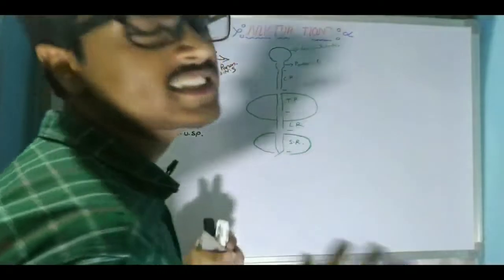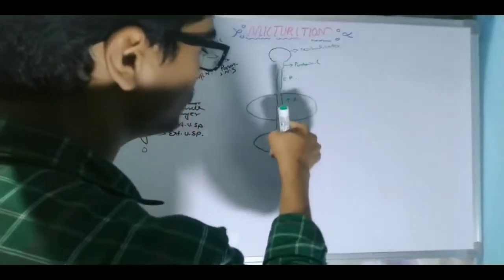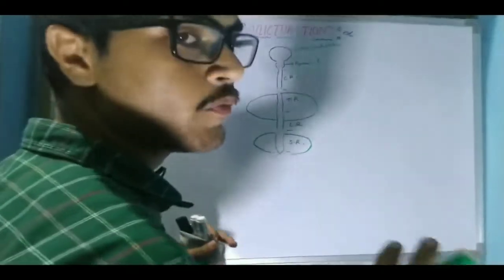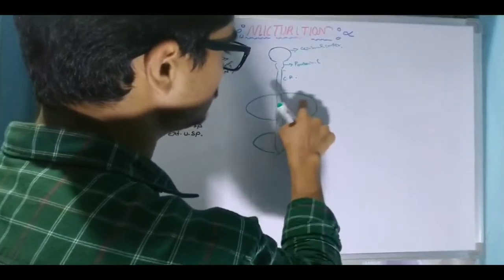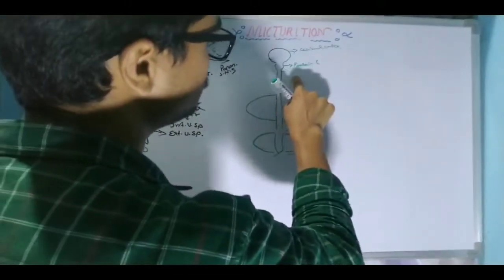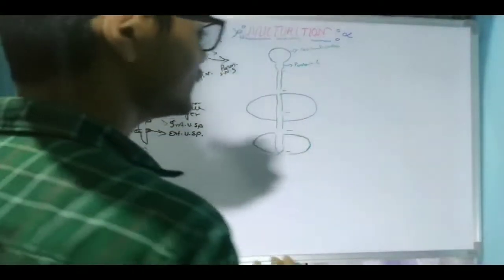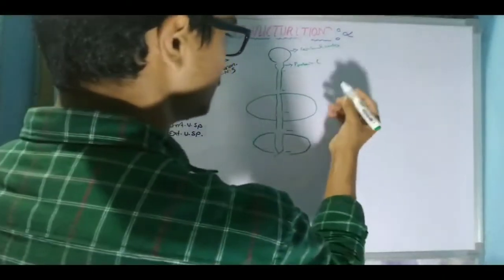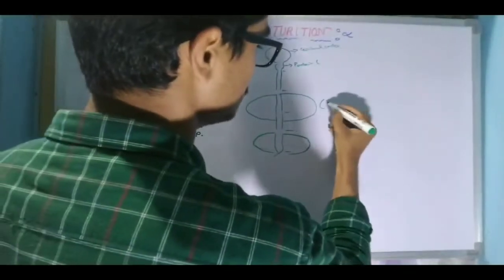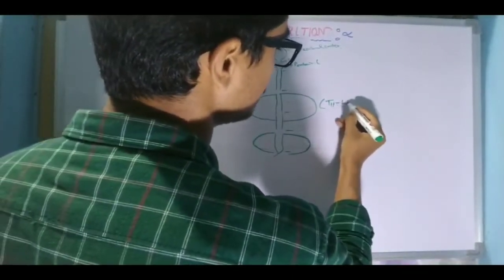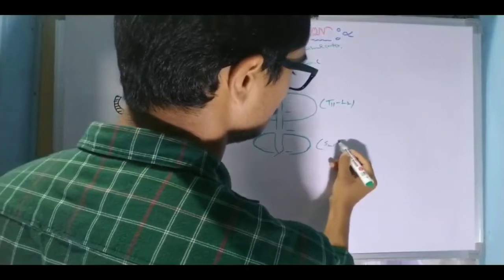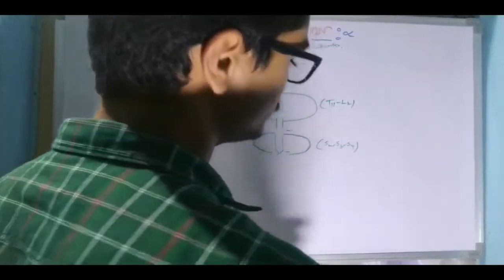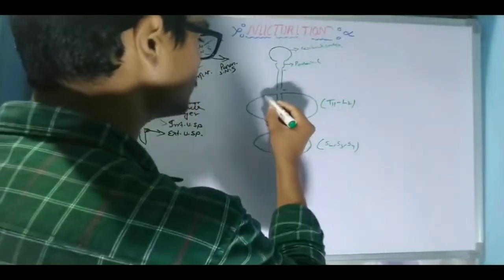The cervical region is not highly necessary for this micturition reflex, but the thoracolumbar region and the sacral region are highly important for the micturition reflex. Mainly these two segments are responsible. The thoracolumbar portion starts from T11 and goes to L2, and the S2, S3 and S4 segments of the spinal cord are responsible for this micturition reflex. So this is the thoracolumbar region, this is the sacral region of the spinal cord.